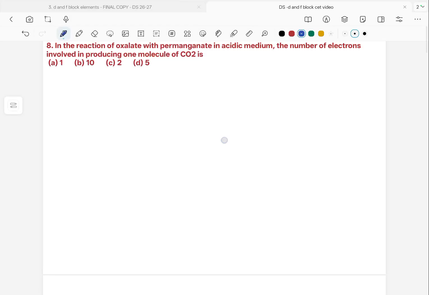The question is like this. In the reaction of oxalate with permanganate in acidic medium, the number of electrons involved in producing one molecule of CO2. Potassium permanganate, MnO4-, will act as a strong oxidizing agent and oxidizes oxalate ions to carbon dioxide.